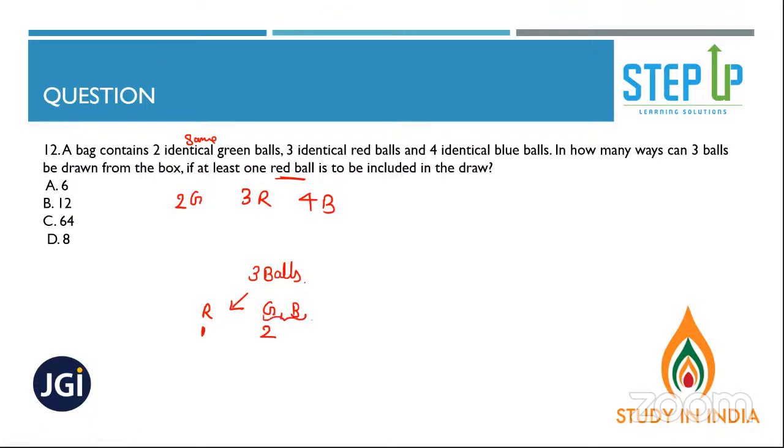3C1, yes. 6C2, Aditya. So here you need one red ball. How many red balls are there? 3 red balls. And how many green and blue balls are there? 2 and 4, 6. Did you understand the story so far, people? Yes or no?